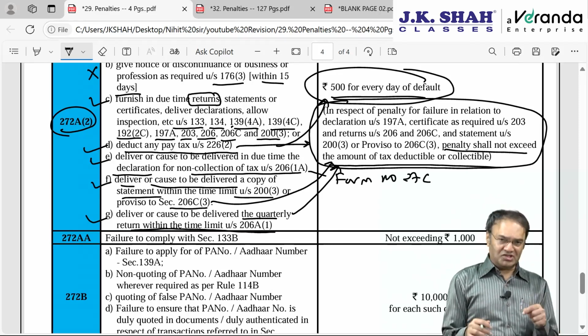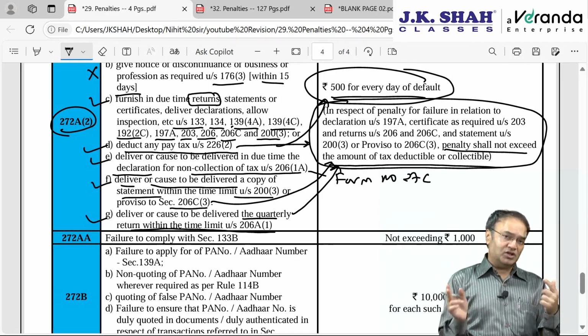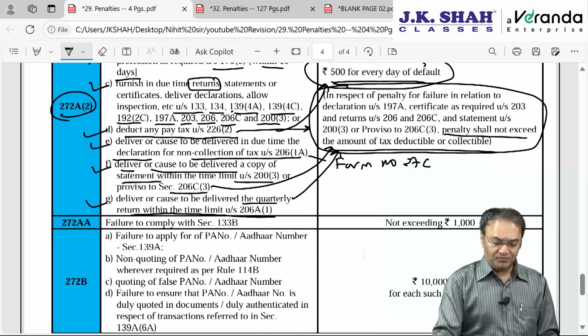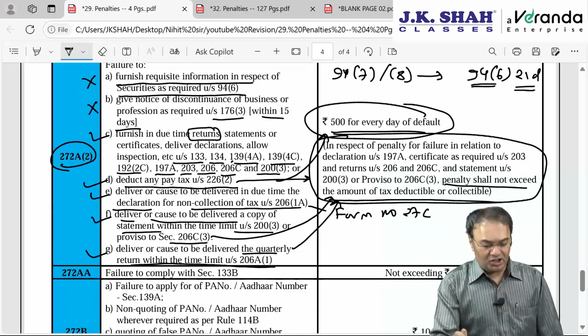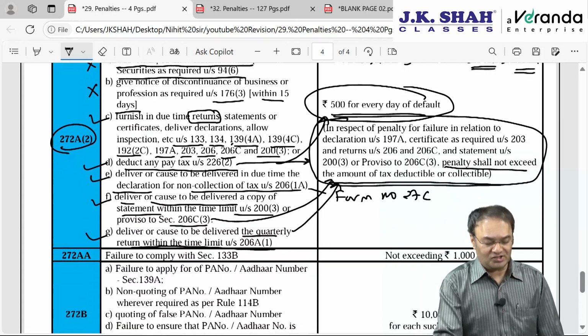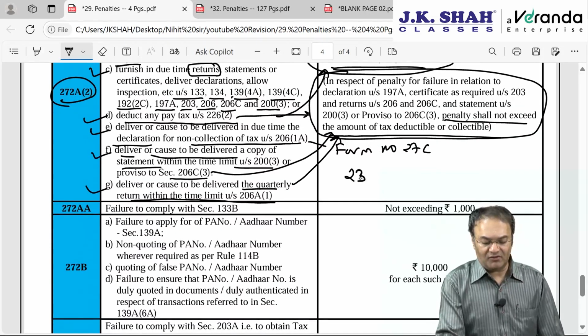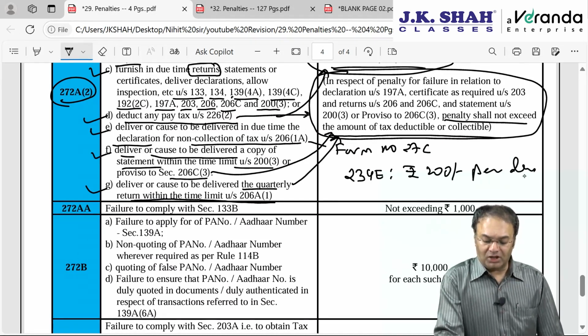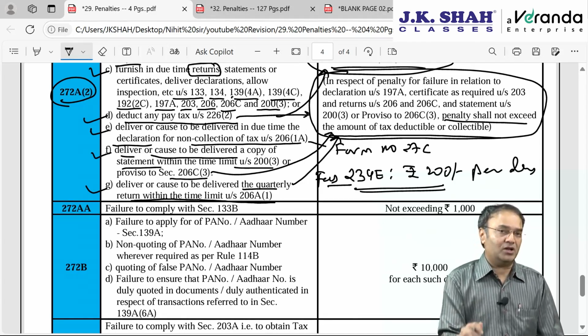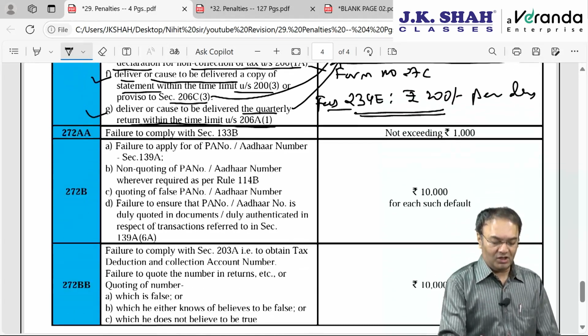But this particular penalty is no more applicable with regard to TDS, TCS, because for TDS, TCS we have a fee under section 234E, which is 200 rupee per day. Because of this fee under 234E, the penalty of 500 rupee will not be levied.